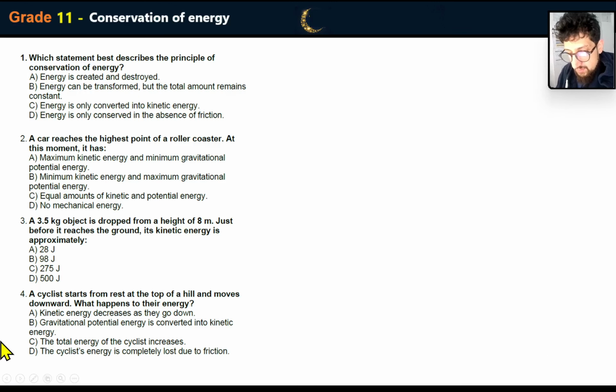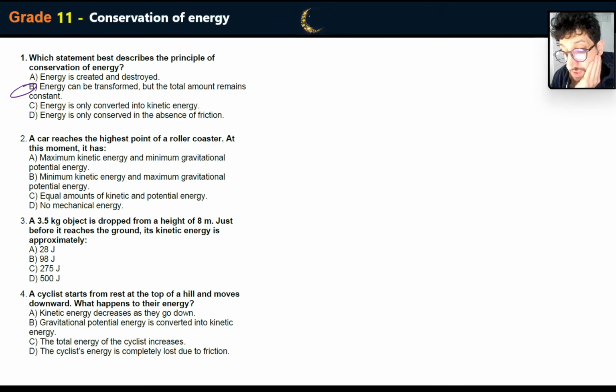Okay, moving on. Oh, here we go. So now we are doing some revision questions for the quiz. Let's go. I would highly advise that you try and do these yourself before I answer them. Which statement best describes the principle of conservation of energy? Energy is created and destroyed. Of course not. Energy is not created or destroyed. Energy can be transformed, but the total amount of energy remains constant.